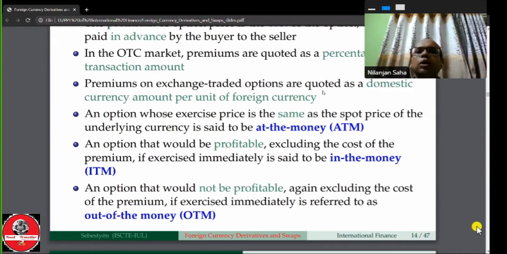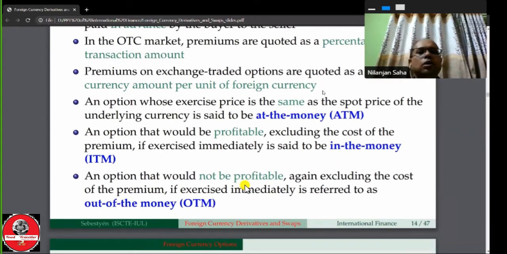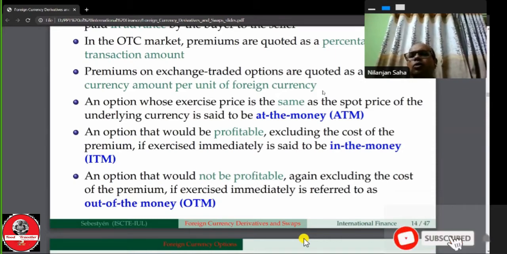An option that would not be profitable, whether it is a call option or a put option, excluding the cost of the premium, if exercised immediately, is referred to as out of the money, OTM. So in the case of the option contract, there are three types of moneyness: one is at the money, another is in the money, another is out of the money.